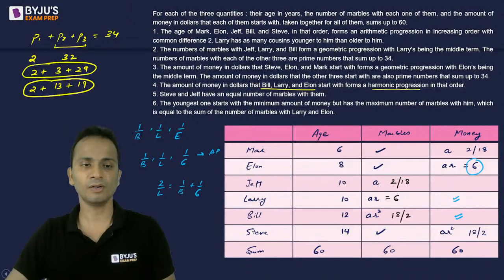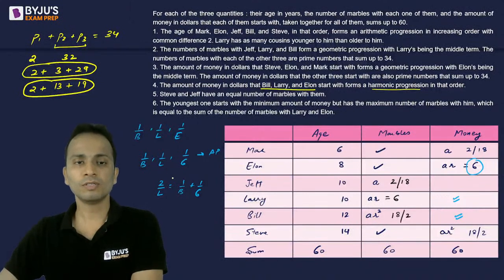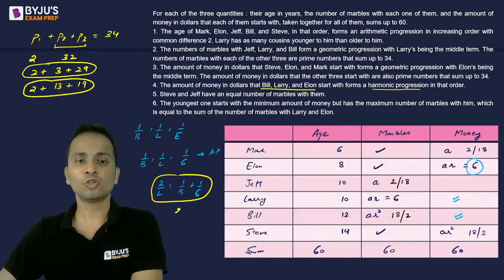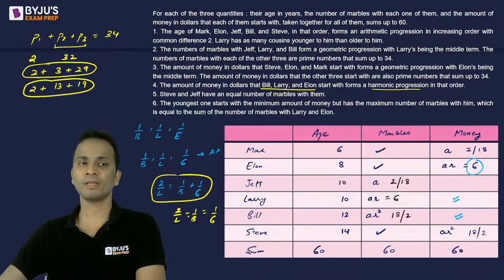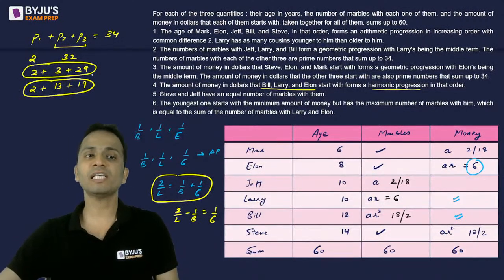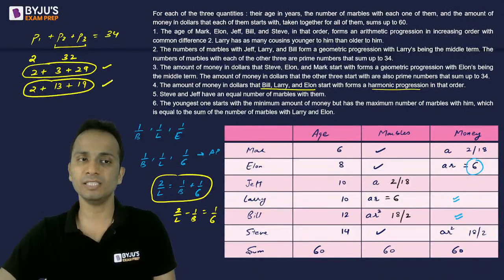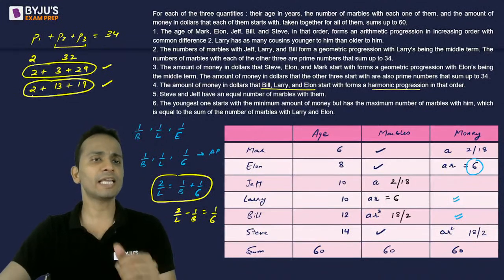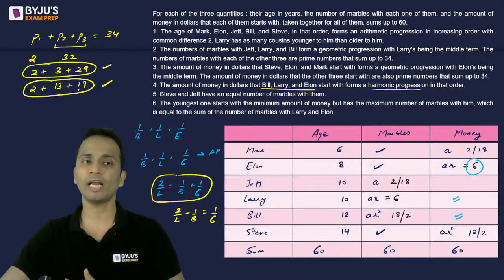All right. So now I have this equation: 2 upon L minus 1 upon B is equal to 1 upon 6. Now Larry and Bill are prime numbers among these. Either they can be 2, 3, 29, or they can be 2, 13 or 19.